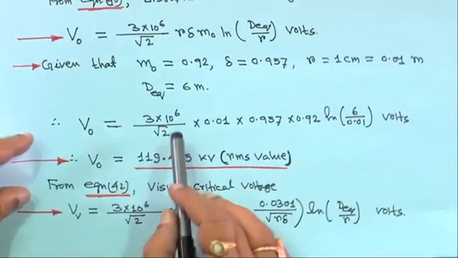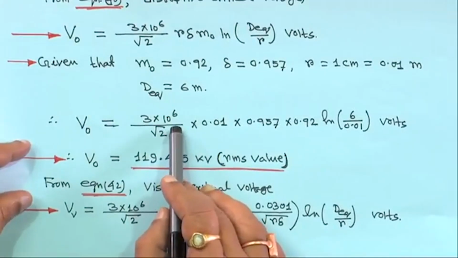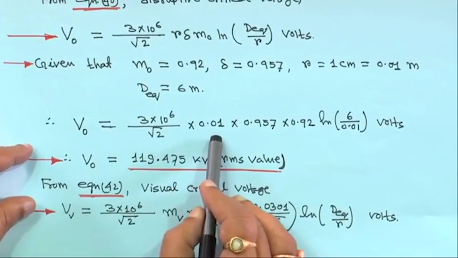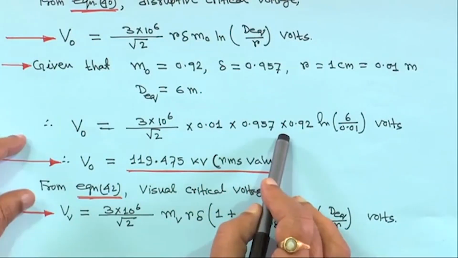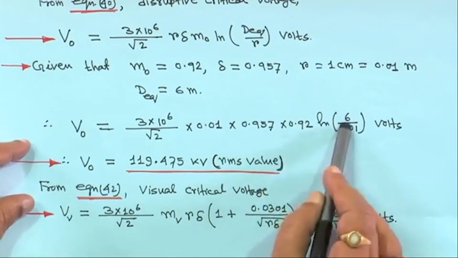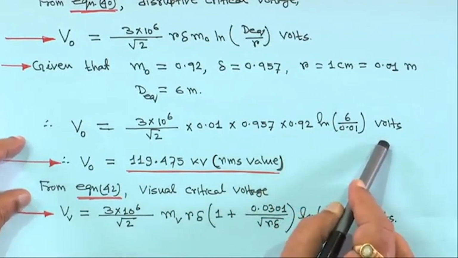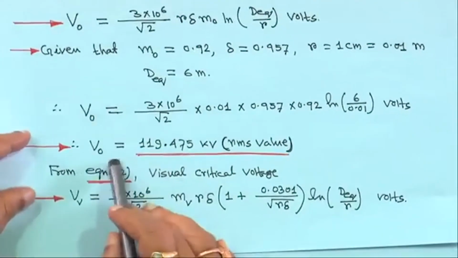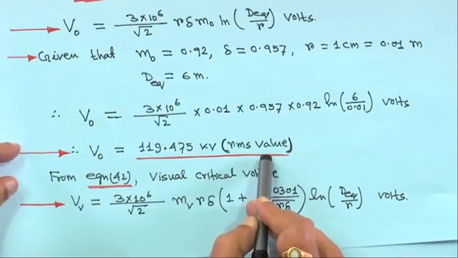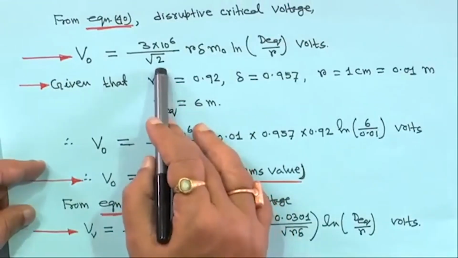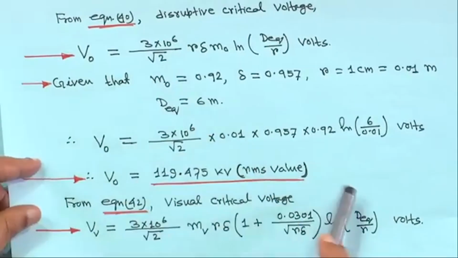So V_0 is equal to 3 into 10 to the power 6 by root 2, into 0.01 into 0.957 into 0.92, ln 6 upon 0.01, volts. If you compute this, V_0 will be 119.475 kV. It is an RMS value, because we have divided by root 2.